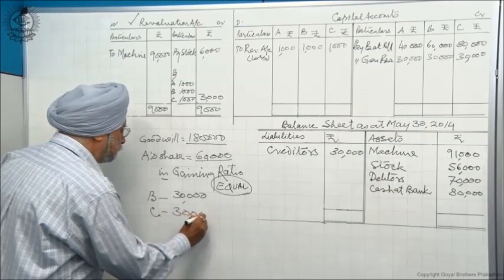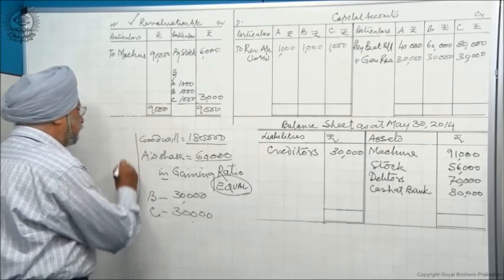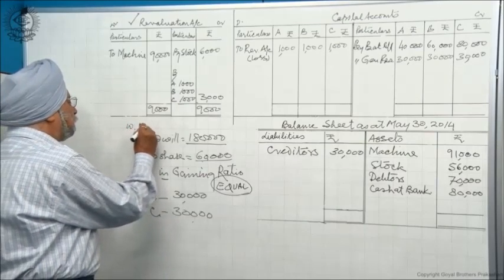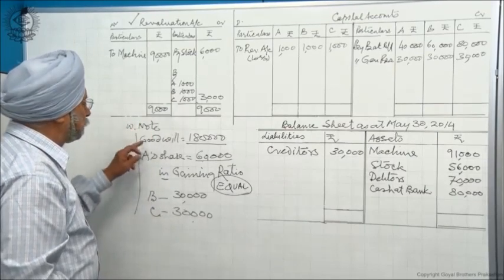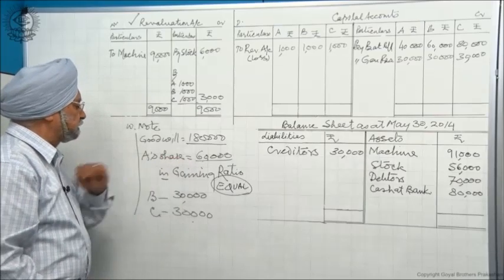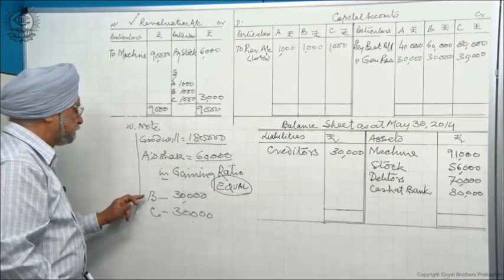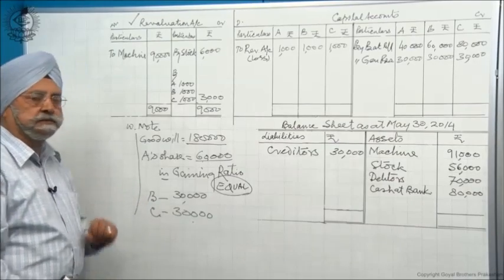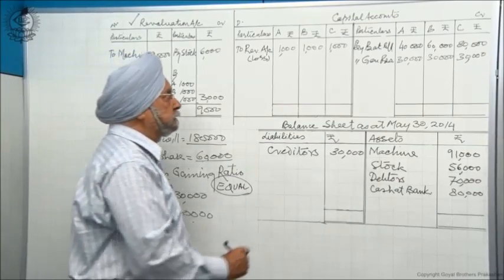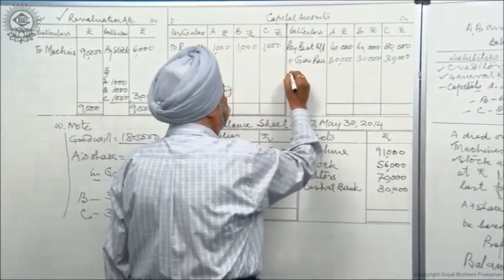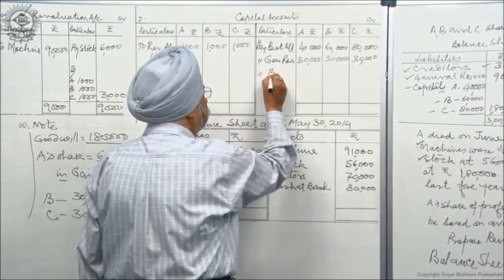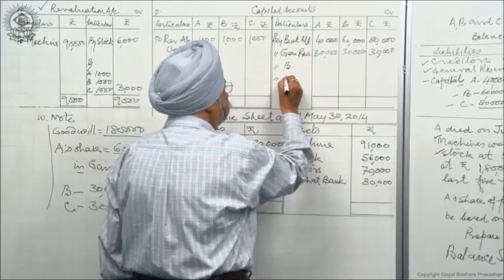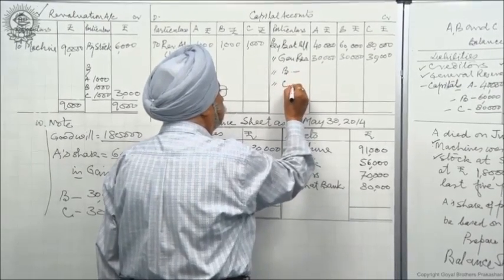Now this has to be explained as a working note. You have to give this working note: goodwill 180, A's share 60, gaining ratio equal. So B contributes 30 and C contributes 30, and A gets goodwill from B and also from C. How much does he get?